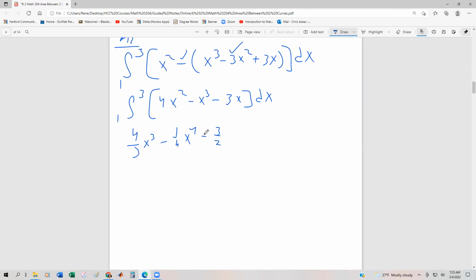minus 3/2 x squared. Now this time, the computations are a little more rigorous because now we have a 3 and a 1 instead of a 1 and a 0.